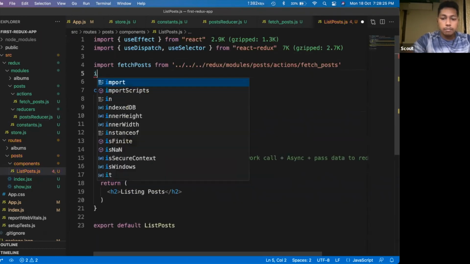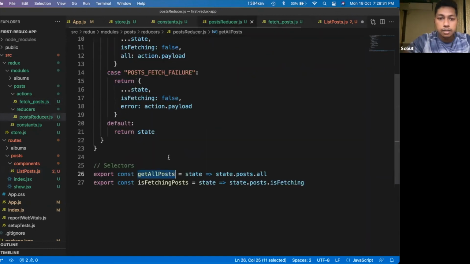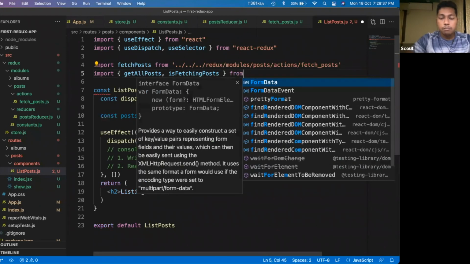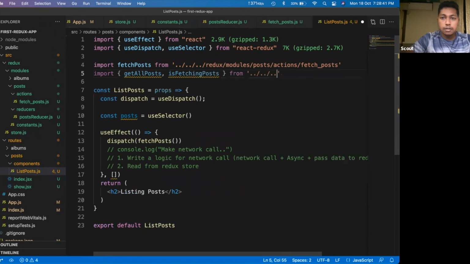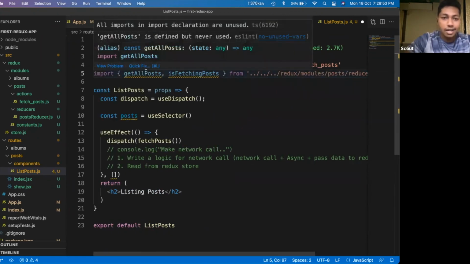So say import getAllPosts and isFetchingPosts from dot dot slash Redux modules posts. Inside reducers, we have the post reducers, a long path.